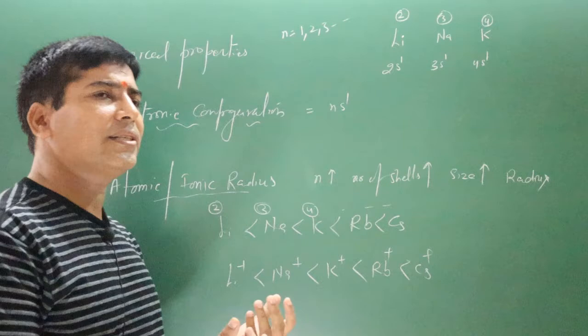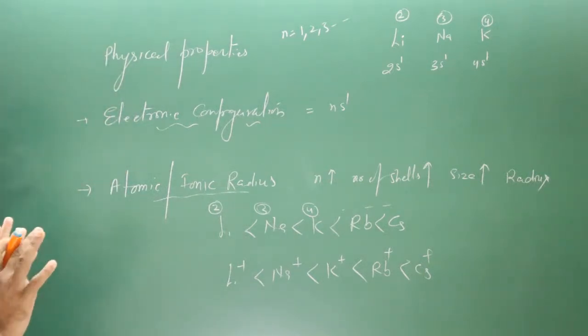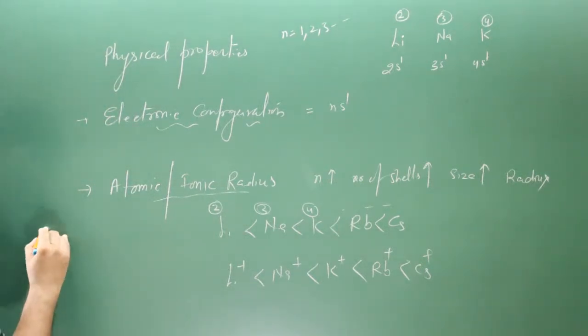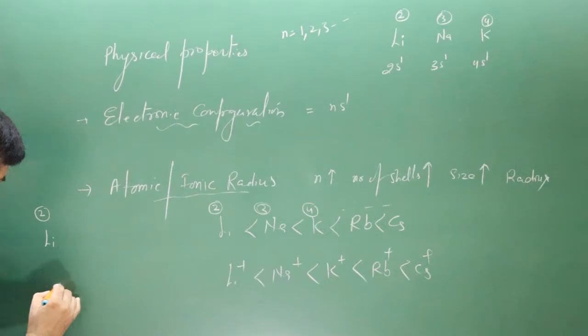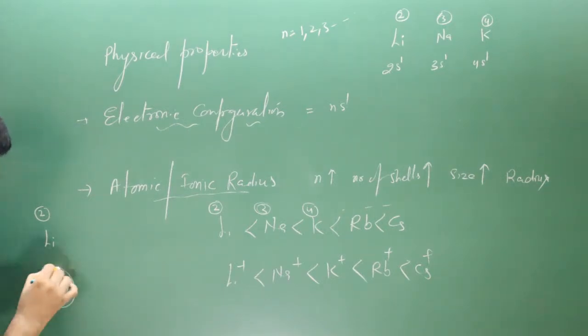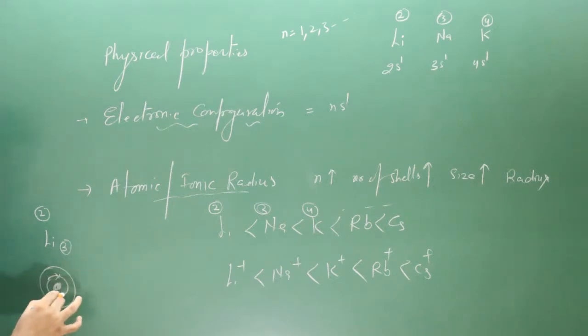Is ionic radius larger, or is atomic radius larger? Now pay attention very carefully. Let's say I talk about lithium. Lithium is present in the second period, which means it has two shells, one shell and second shell. Atomic number of lithium is 3. Two electrons are present in the first shell and 1 electron is present in the outermost shell.